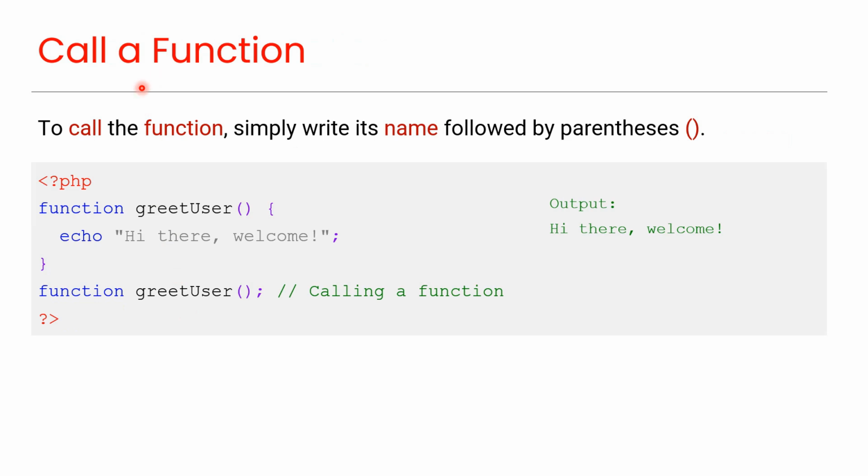Call a function. To call the function, simply write its name followed by parentheses. As you can see in this code, and you can see the output here.